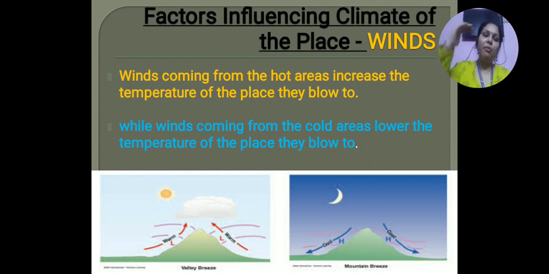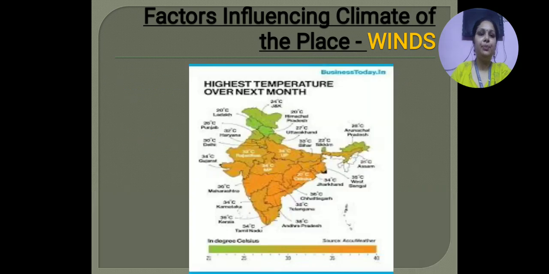So if they are coming from a cool place, wherever they are blowing, they will make that place cool and decrease the temperature of that place. But if they are coming from hot places, then wherever they blow, they will increase the temperature of that place and make that place hot. So like this, winds also influence the climate of the place.